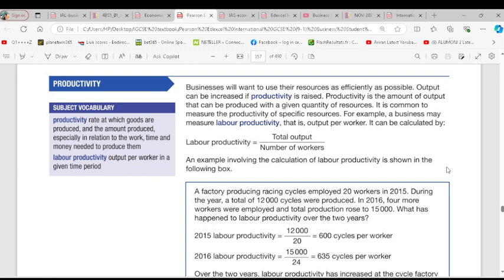So sometimes businesses want to measure their productivity. They can measure it through labor or capital. Are you with me? Yeah, I'm with you. When we want to measure labor productivity, it is total output divided by number of workers. What is being produced divided by the number of people that produce it. Is it clear? Yeah, clear.